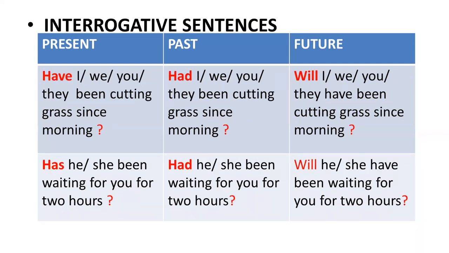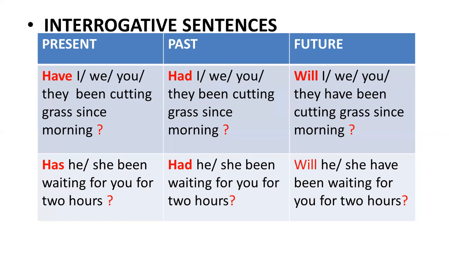Moving on to interrogative sentences. Again, it's very easy. Just move has, have, had, and will to the first or initial position, and you get your sentences. Don't forget to use a question mark instead of a full stop at the end of the sentence. The first sentence becomes, have you been cutting grass since morning? Has he been waiting for you for 2 hours?